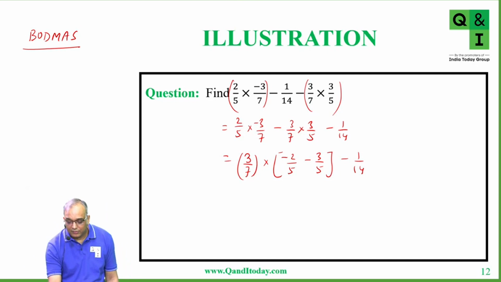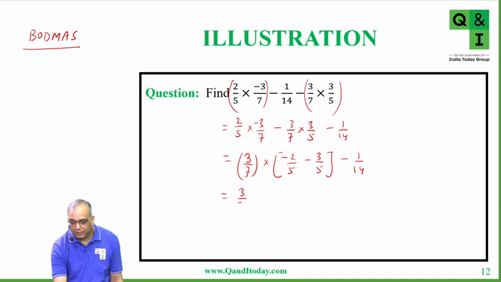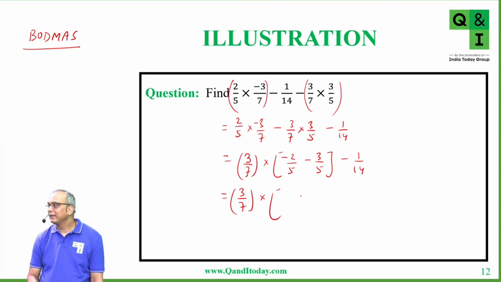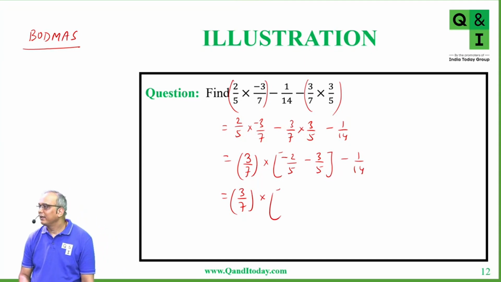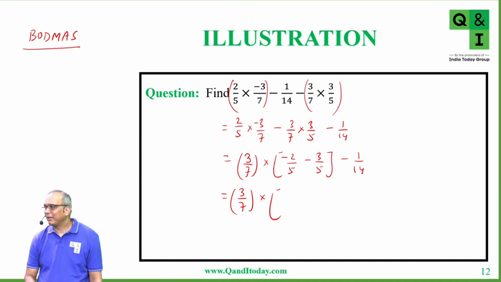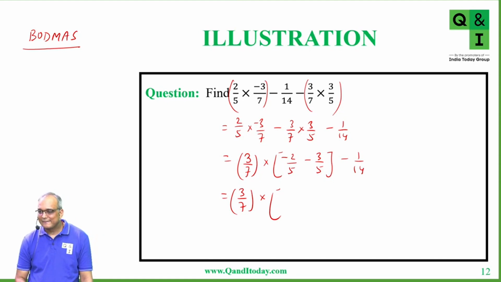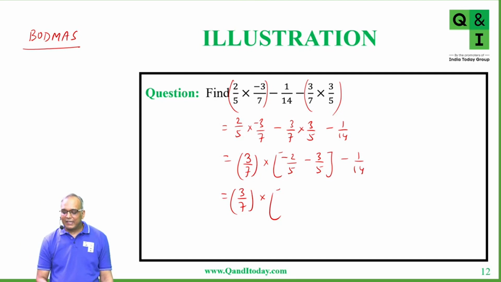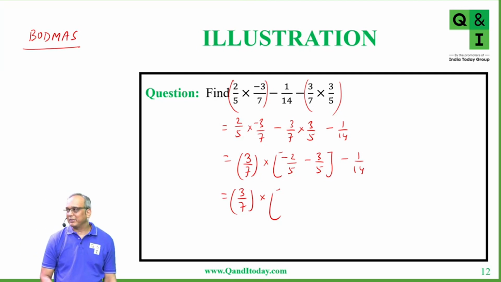Now, if you have taken 3 by 7 common... Why can't you take minus 3 by 7 common? Can you come again? We can take minus 3 by 7 common as well. If you take minus 3 by 7, inside you will have plus signs. You can do both.